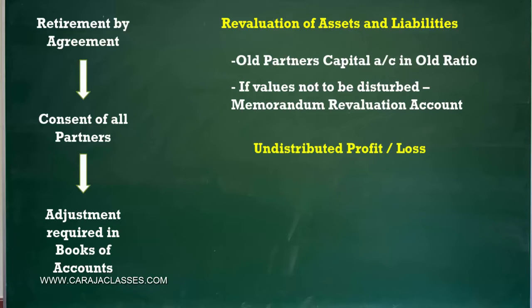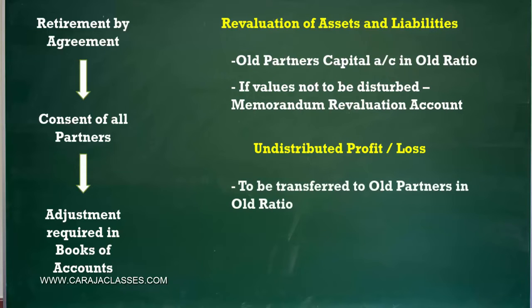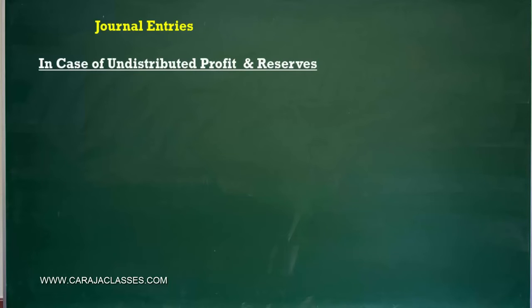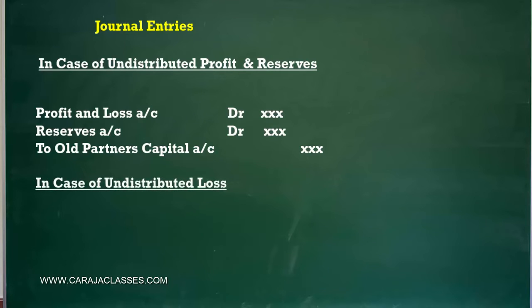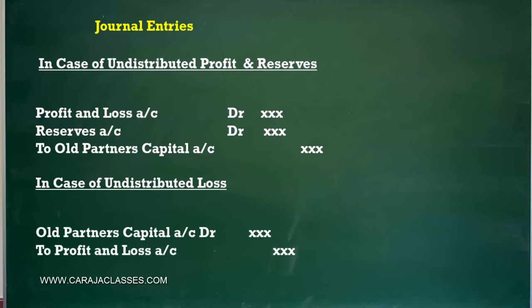The second one is about undistributed profit or loss. If there are any undistributed profit or loss including reserves, then that should be transferred in the old profit sharing ratio. So let us have a look at the accounting entries. Let's say you have undistributed profits and reserves. All these have to be debited and they should be credited to the old partners' capital accounts. So P&L balances should be debited, the reserves account should be debited, and everything should be credited to the old partners' capital accounts. This is the case when you have profits. If you have an undistributed loss, then the partners' capital accounts have to be debited and the profit and loss account has to be credited. Okay, so these are all the entries regarding the profit or loss.